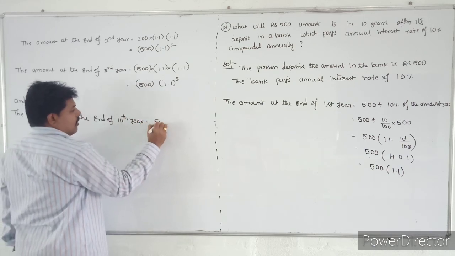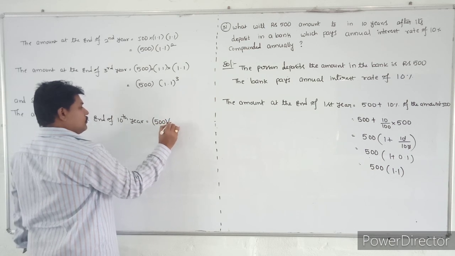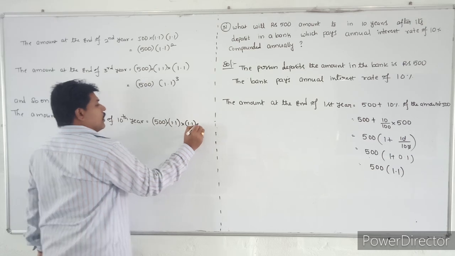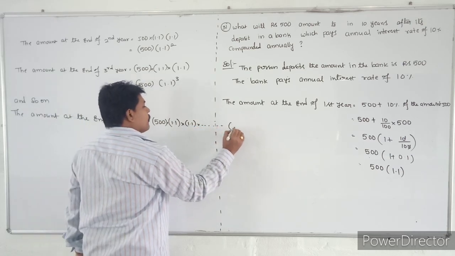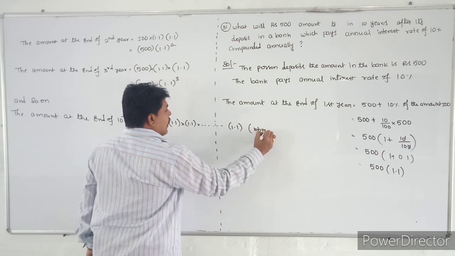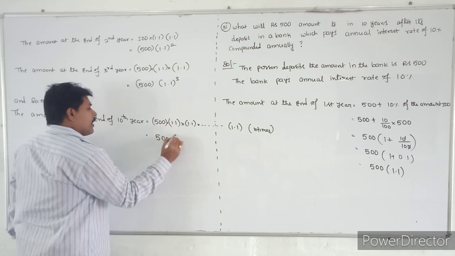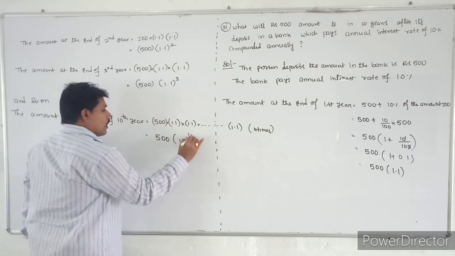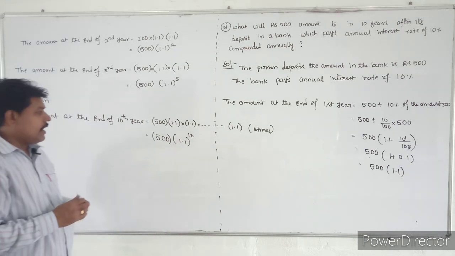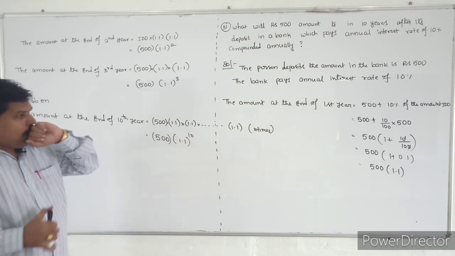So that is nothing but 500 into 1.1 into 1.1 and so on. 1.1, how many times is that? 10 times. So that is nothing but 500 into 1.1 whole power 10. So that is the amount he will pay at the end of the 10th year.